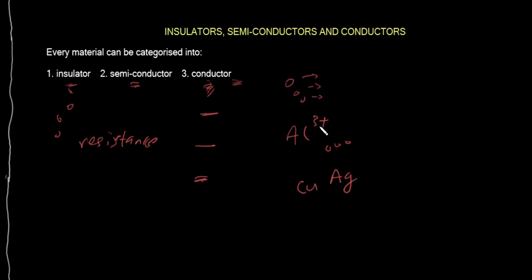The best known conductor of electricity, the first one that we know, is silver. Silver is a very, very good conductor of electricity. The next one in the hierarchy is copper, the second best conductor of electricity. We have other good conductors like aluminium and iron, and the other metals.